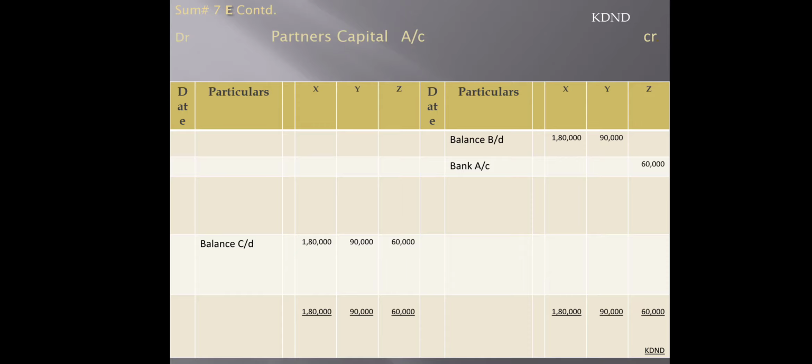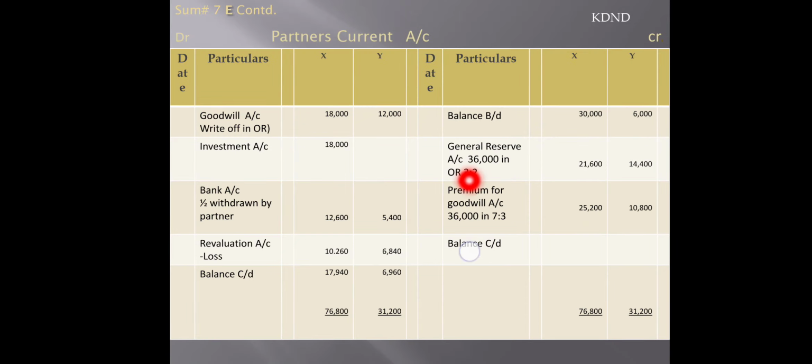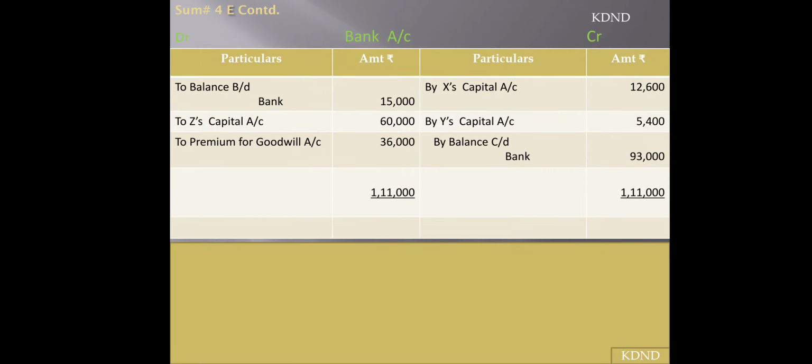So you can see over here I have transferred that to the current account by premium for goodwill 36,000, 25,200 and 10,800, and they have specifically mentioned that goodwill is to be withdrawn by the partners, right? So that is also to be transferred, and for that reason only I have prepared bank account. So here new partner brings capital, new partner brings premium for goodwill, and partners withdraw goodwill, all those entries are over here, and finally we got 93,000 as a balance.